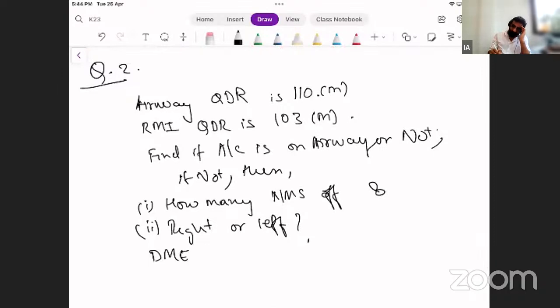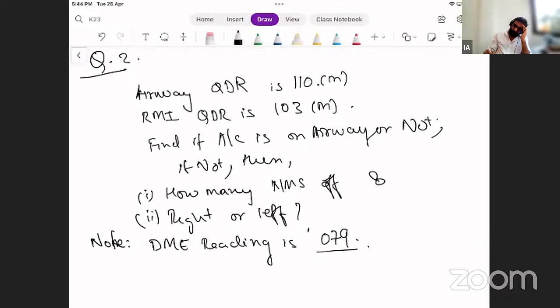DME reading, write a note. DME reading is 79. So it's nautical miles only, don't get confused.